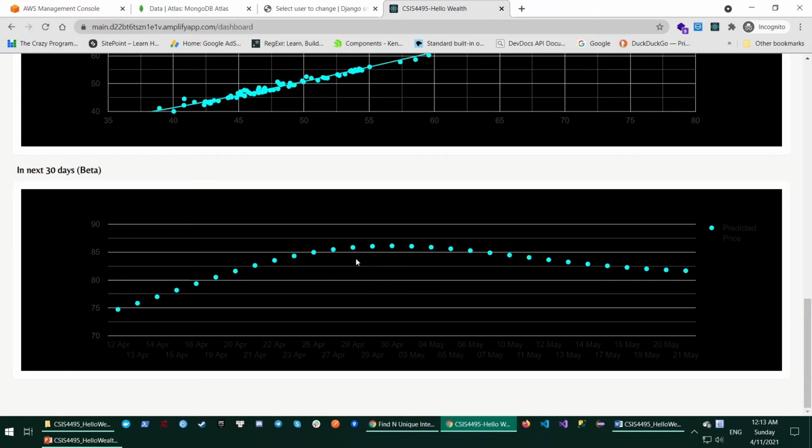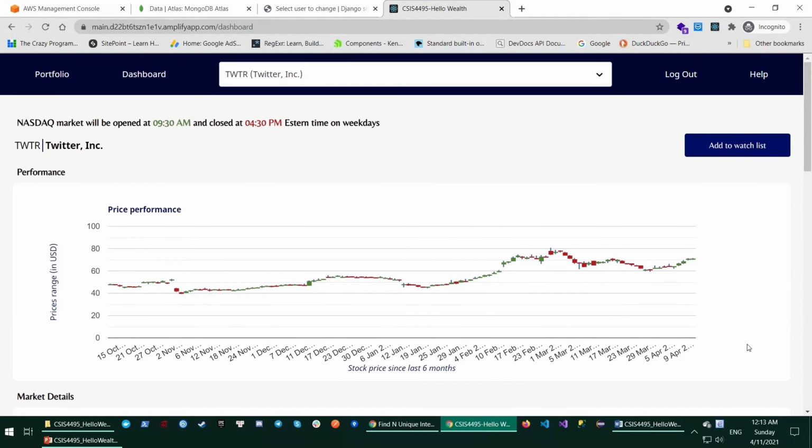For example, on 28 April, the price could be 85, and we can see it in the future, but not now. And if the user thinks that they will invest in this, they can add it to the watchlist like this. And they can also remove it if they don't want to see it anymore.